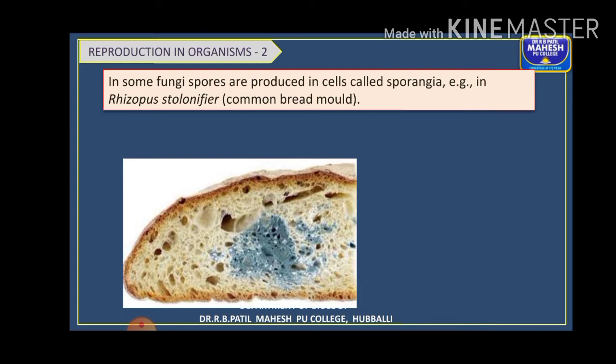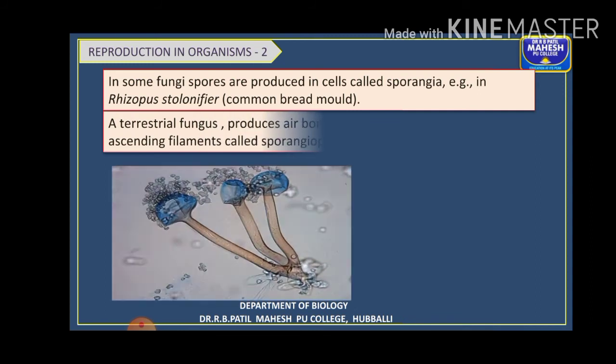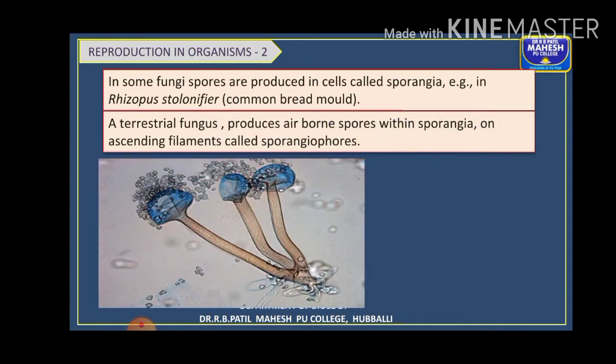One such example I can give you is spore formation in the bread mold. The common bread mold is Rhizopus. It is commonly called the bread mold because it grows on decayed food items such as bread pieces. Here the hyphae, during asexual reproduction, produce erect specialized reproductive structures called sporangiophores.